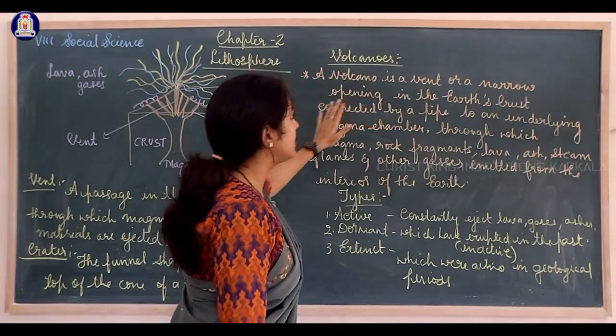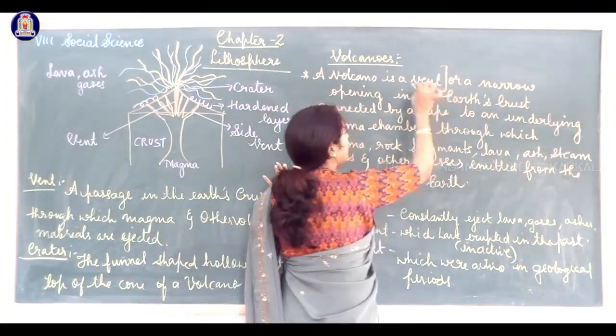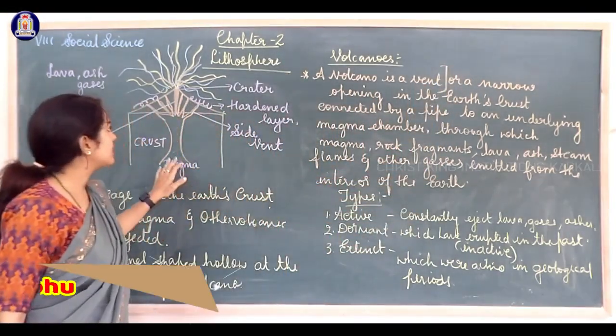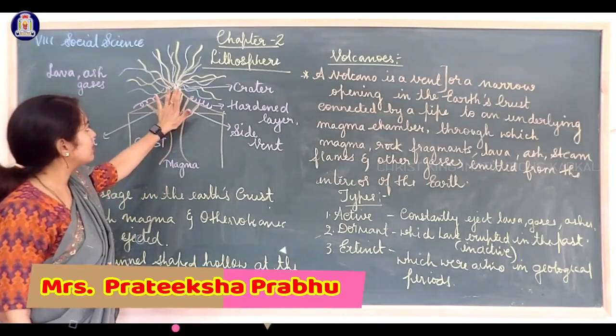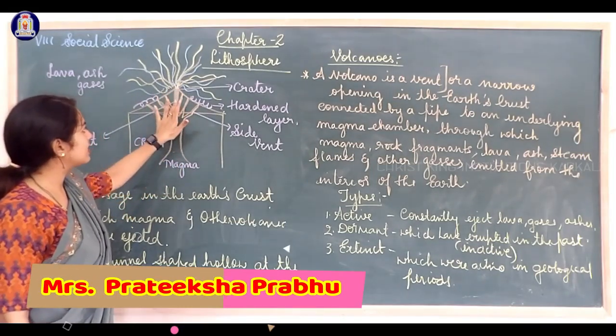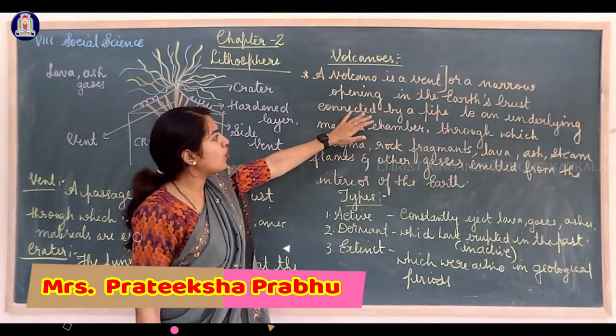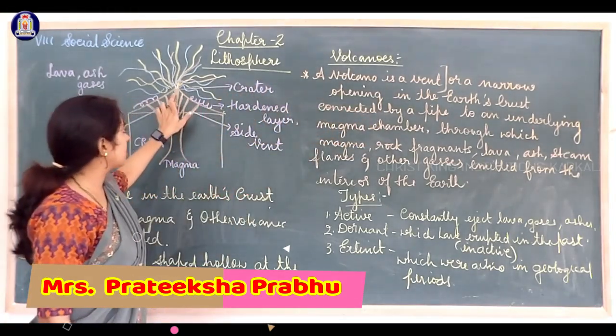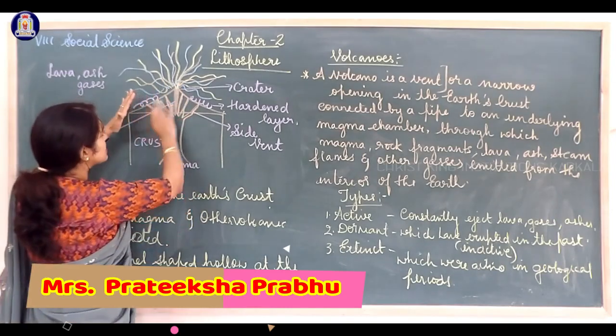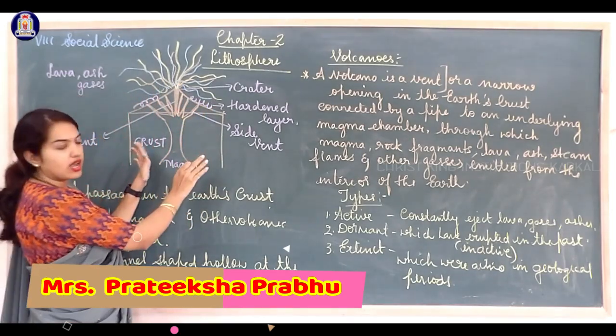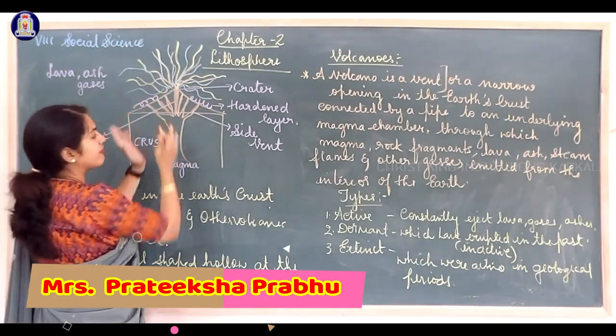If you want me to cut it off for your understanding, a volcano is a vent. Can you see a vent over here? These pipes here, these are the vent, or a narrow opening in the earth's crust. A narrow opening. So this is the earth's crust. There are narrow openings everywhere.